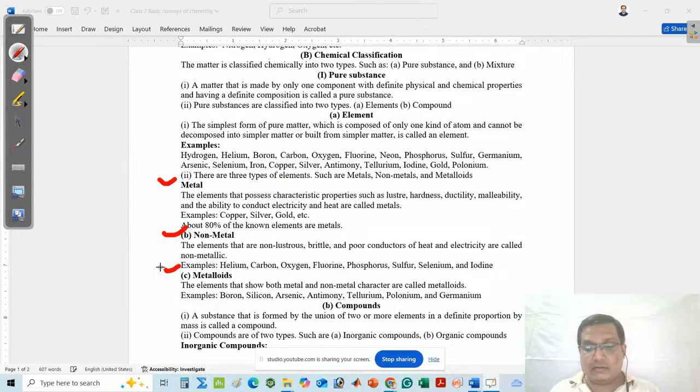Suppose I want to give some examples of metals. Here: copper, silver, gold. Examples of non-metals are helium, carbon, oxygen. Examples of metalloids are boron, silicon, arsenic, antimony, tellurium, polonium, germanium.